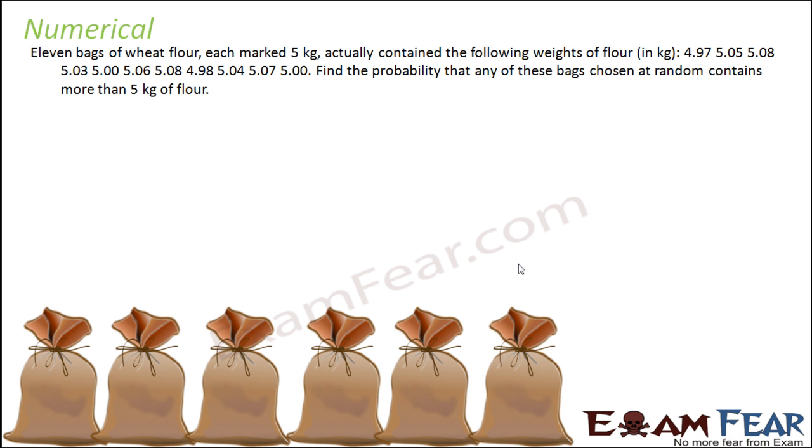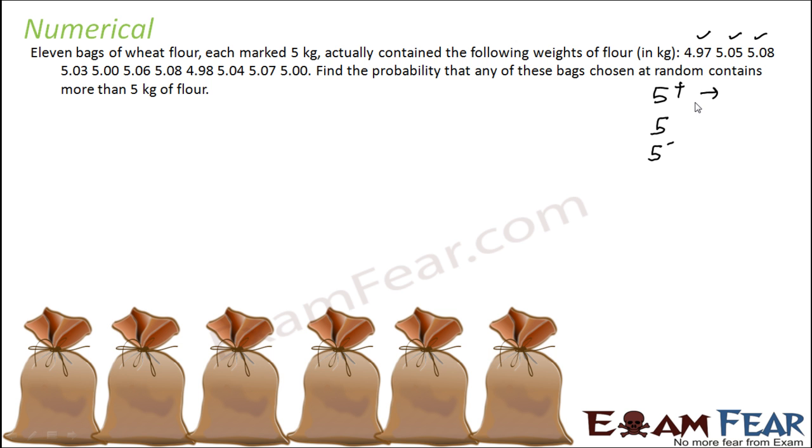We'll take one last example. Some 11 bags of wheat flour, each marked 5 kg, but the actual weight was different. It was 4.97, 5.05, and so on. We have to find the probability that a bag chosen at random has more than 5 kg of flour. So let's have 3 buckets: 5 kg plus, 5 kg, and 5 kg minus.